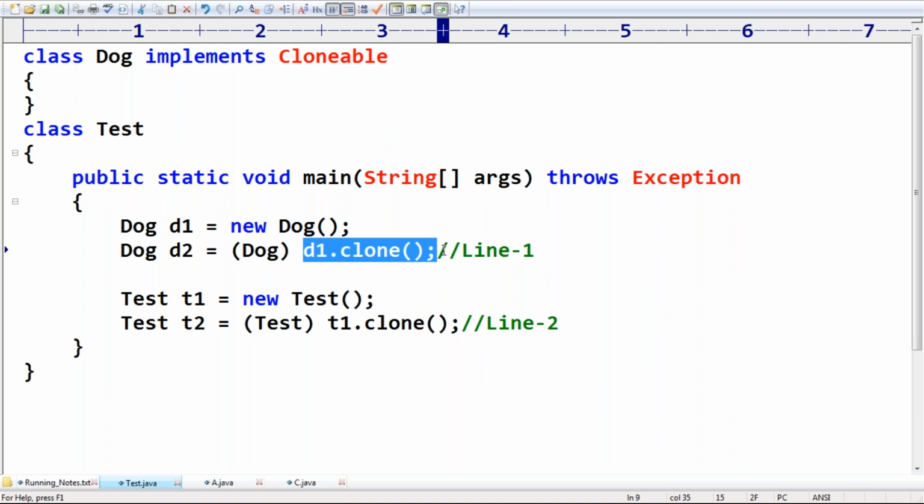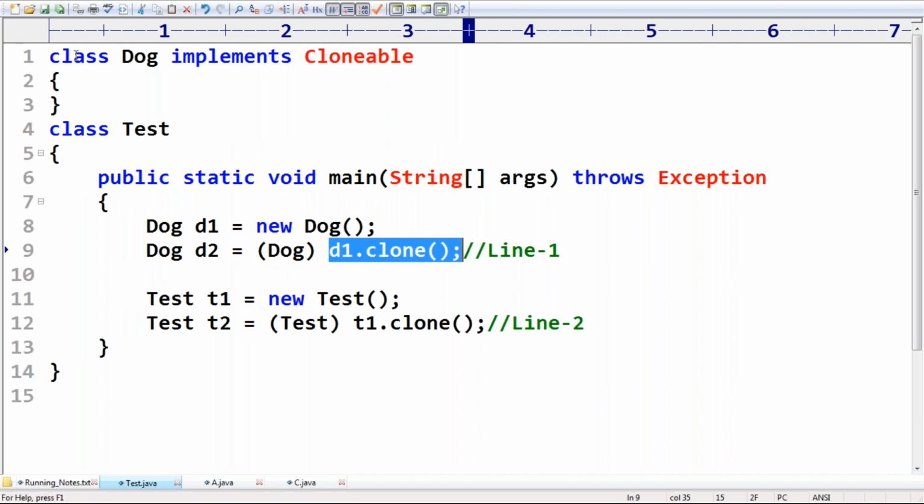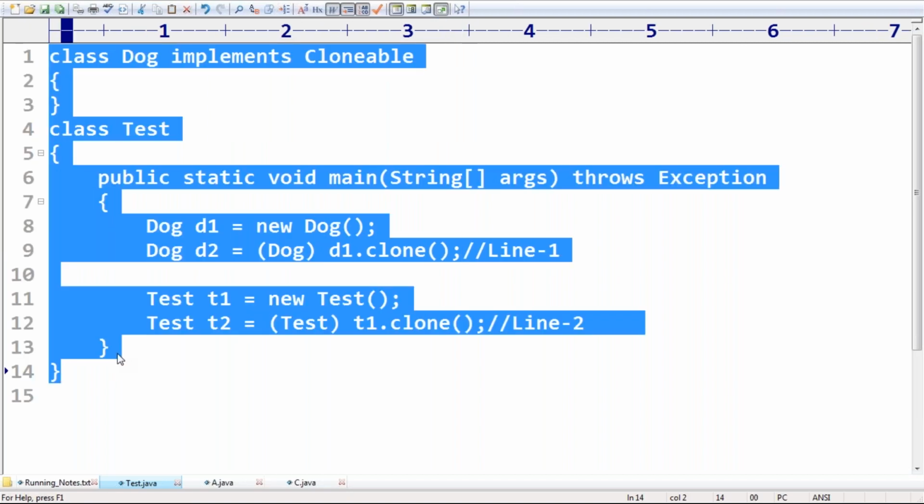The clone method present inside the Object class is a protected method, present inside the java.lang package, but my classes are present in the default package. The current working directory itself is the default package.